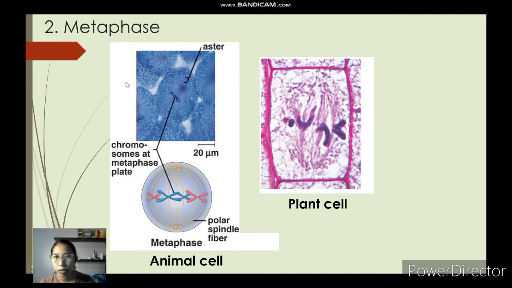Now, let's proceed with the second phase, which we call the metaphase. In the metaphase, ang pinaka-distinct ani nga characteristic, no, is maglinya. Your chromosomes, or sister chromatids rather, your sister chromatids are going to line up at the center. And this center or region right here is what we call the metaphase plate. Dili po sa actual, no? Same as the plant cell.